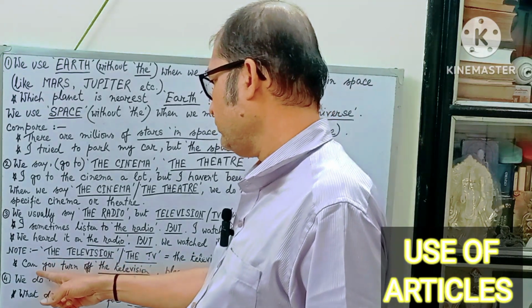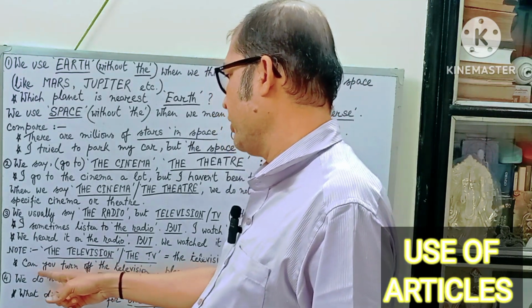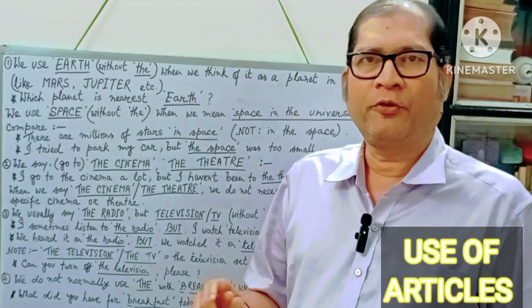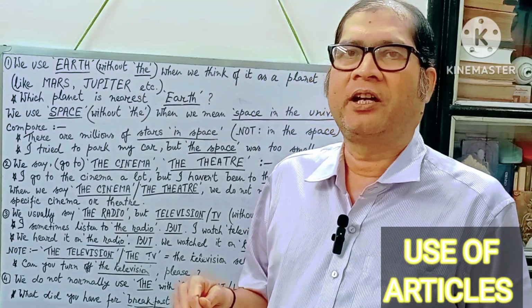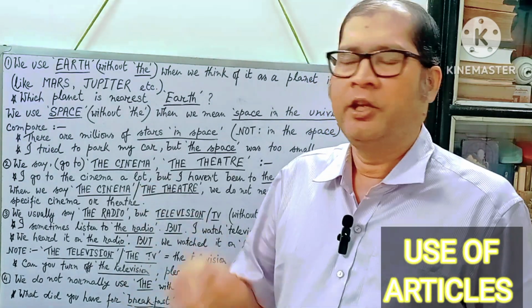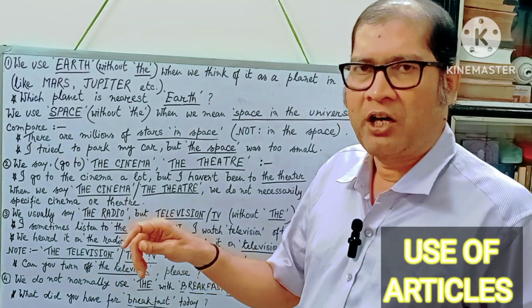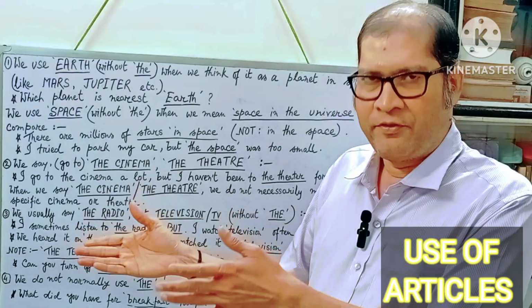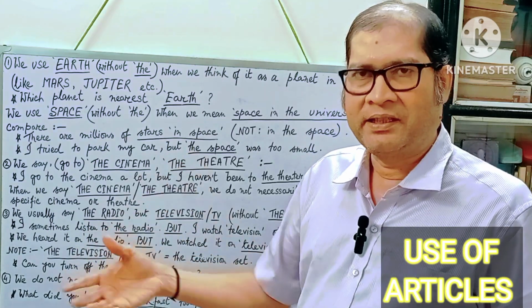Well, next. See, here the example sentence. Can you turn off the television, please? Can you turn off television? Wrong English. Can you turn off the television? Why? Because here the television means the television set. You are asking somebody to turn off the television set. So please turn off the television or turn on the television.